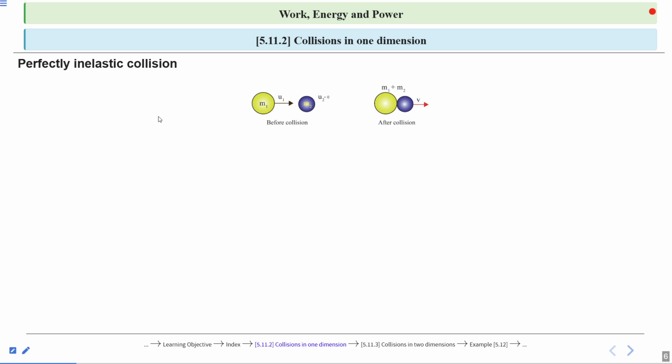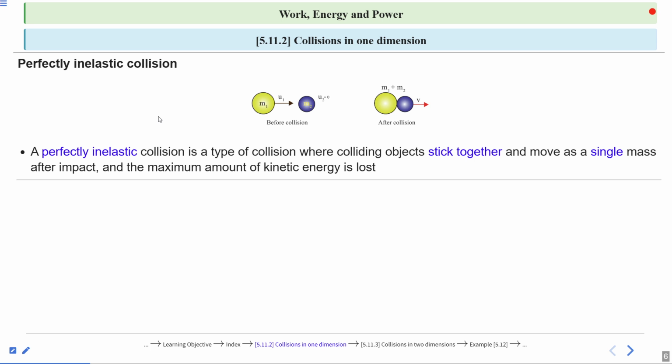Perfectly inelastic collision. A perfectly inelastic collision is a type of collision where colliding objects stick together. Like this, we have two objects. The first has mass m1, the second has mass m2, and the initial speed of the object with mass m1 is u1, and the second one is at rest.